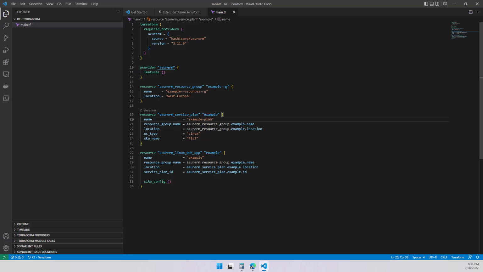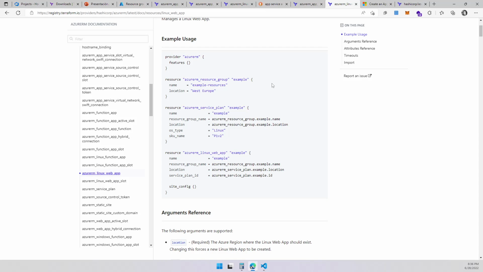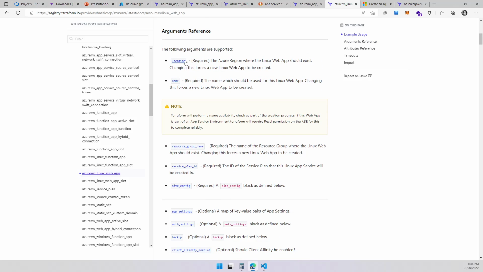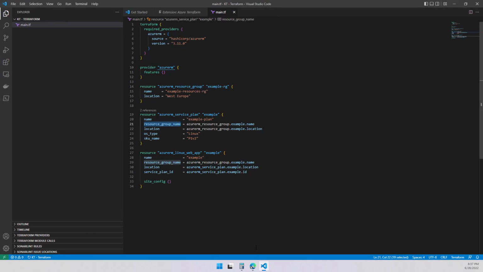So when you see it over there, you see a difference when it's reading. A mandatory field. Let me explain what it is. When we go back to the documentation, the arguments and attributes for this are going to be seen over here. So location is required. That means I can't go without it. The name as well, and the resource group is also required, and the plan ID. How do I get a plan ID if I don't have anything, right? And the site configuration is also required. Maybe the block can be empty, but it should be there. So let's go for that and review that.